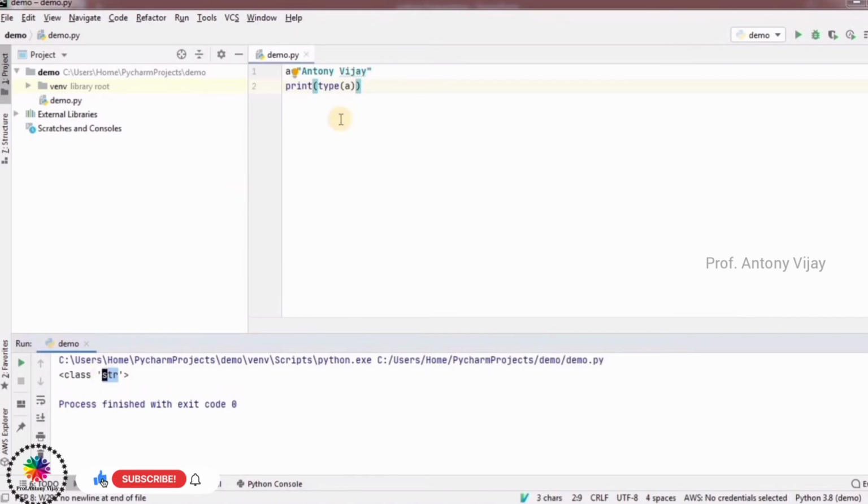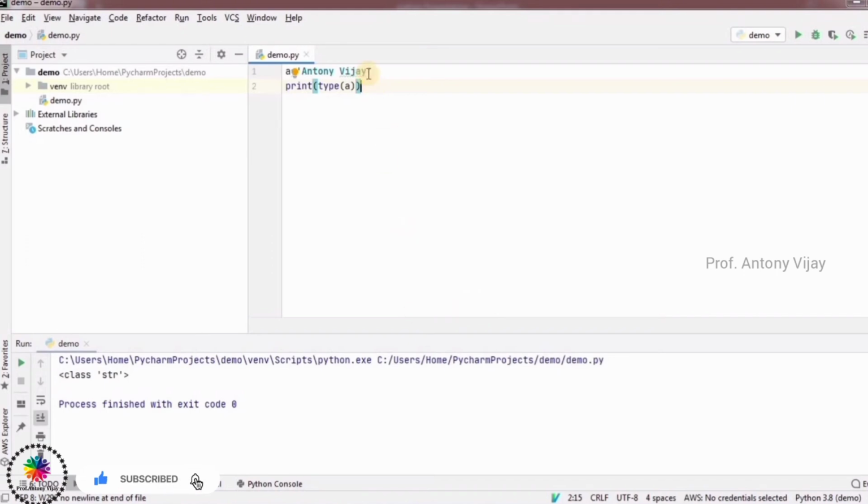str means string. The important thing is that in Python there is no character type. Here single quotes and double quotes have the same meaning. If I change double quotes into single quotes, there is no difference; the answer remains the same. So in Python double quotes as well as single quotes are the same, and there is no character at all.